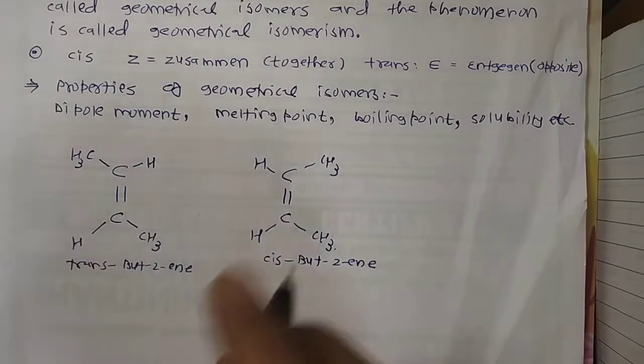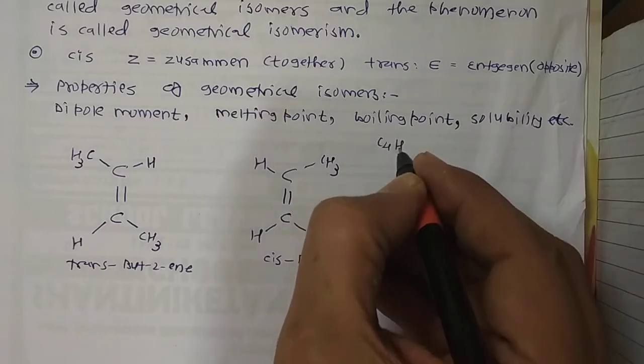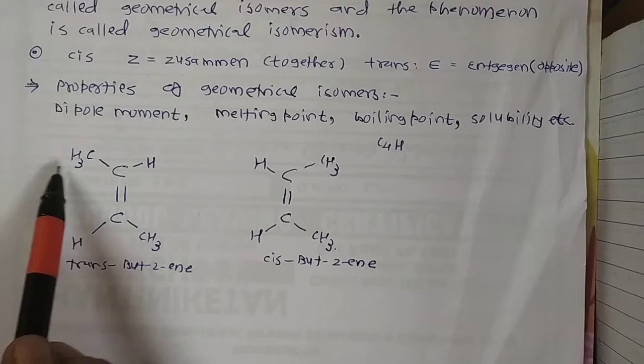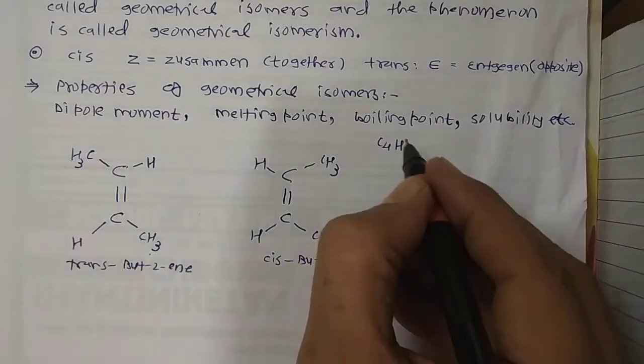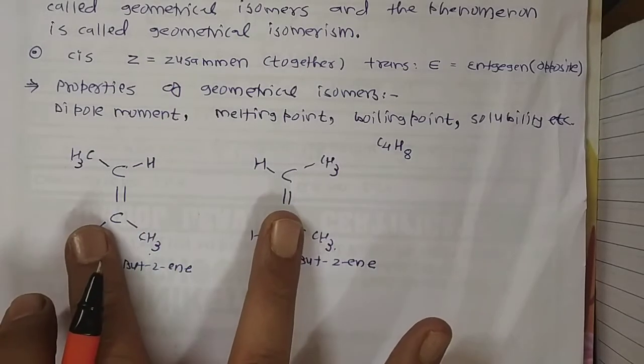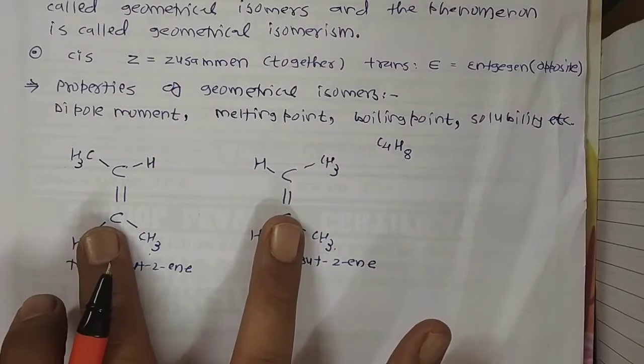The molecular formula is C4: 1, 2, 3, 4 carbons. How many hydrogens? C4H8. But they differ in the relative spatial positions of hydrogen atoms and methyl groups around the double bond.